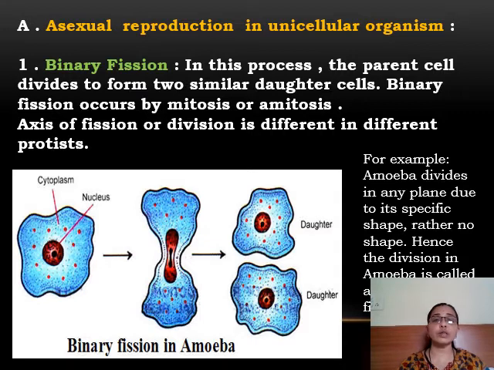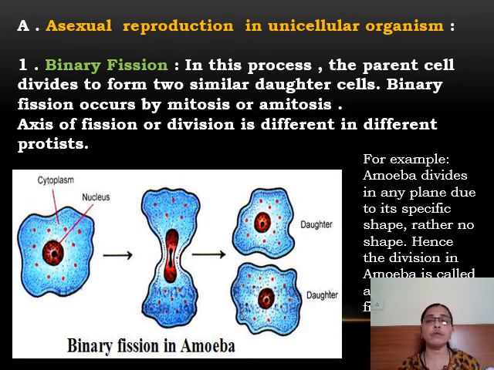Here we'll start with asexual reproduction in unicellular organisms. We are organisms and we have many cells in our body, and each cell is living, isn't it? So here the living organism is only one cell. That means this organism is made up of only a single cell, and it is microscopic. It cannot be seen moving around you. So it is a microscopic organism.